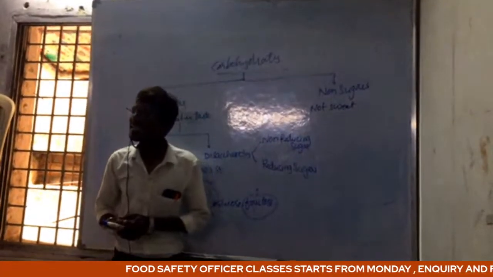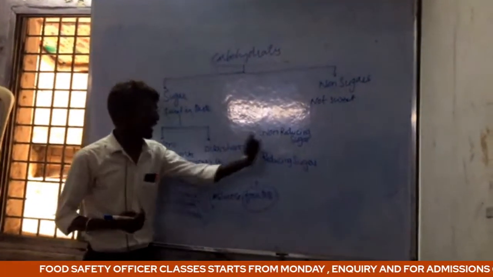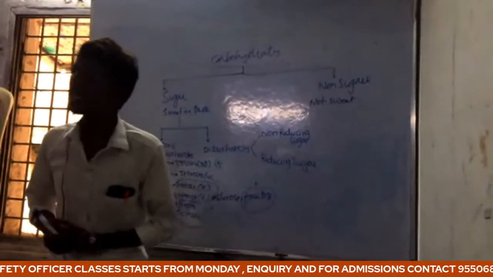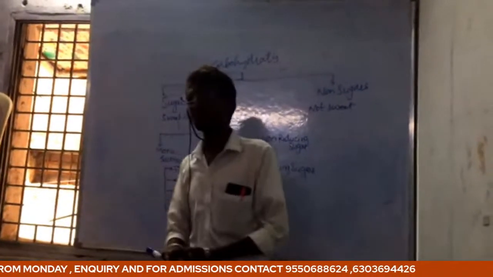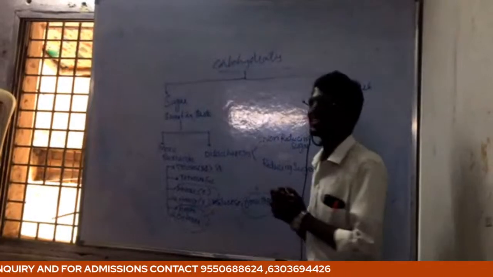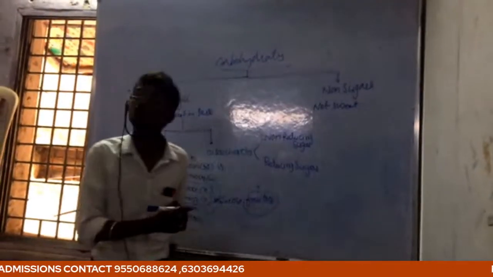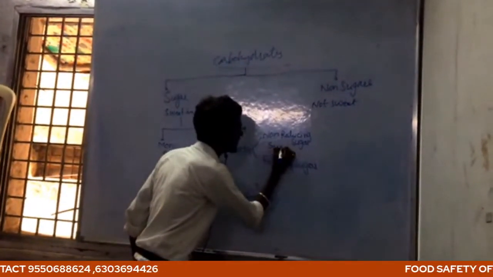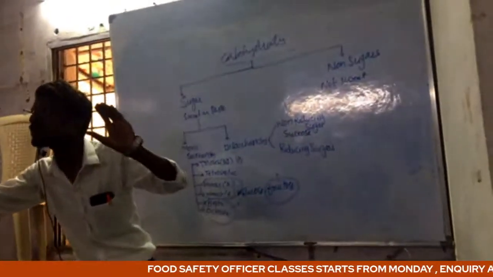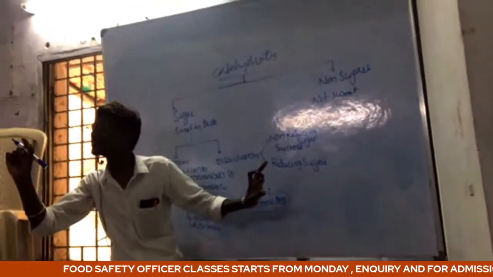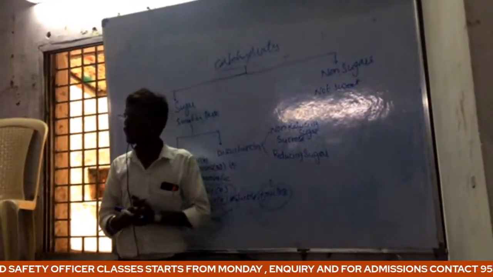An example of a non-reducing sugar is table sugar, sucrose. We know that one very important compound is sucrose. The most important example for non-reducing sugar is sucrose.